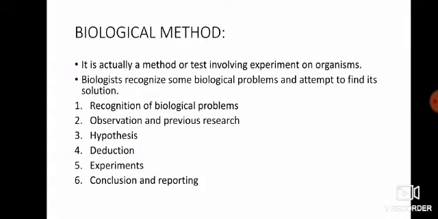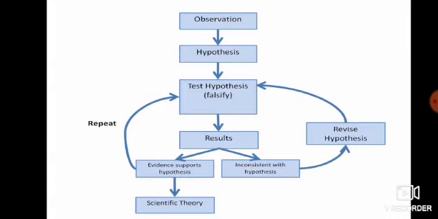Now for solving the biological problem, there are different steps. For example, the first step is known as recognition of the biological problem. The next steps are observation, hypothesis, deduction, experiments, conclusion, and reporting. So we will discuss it one by one.